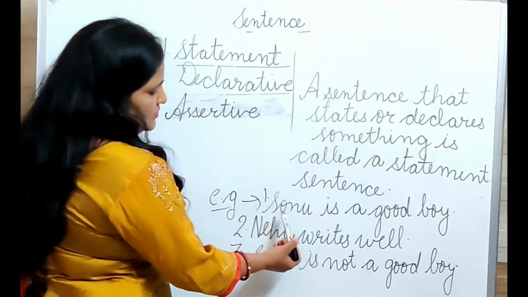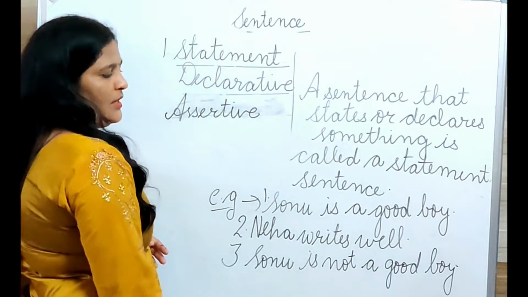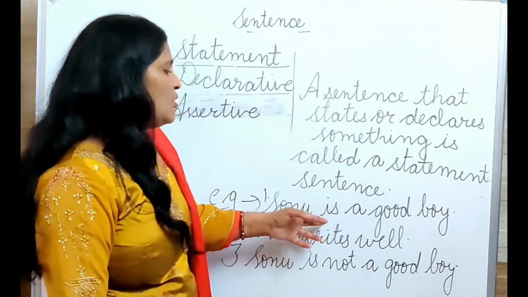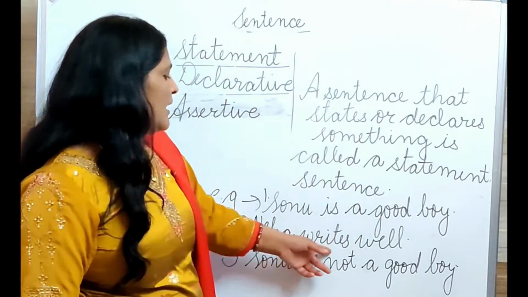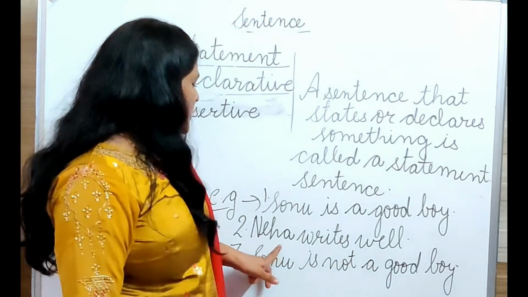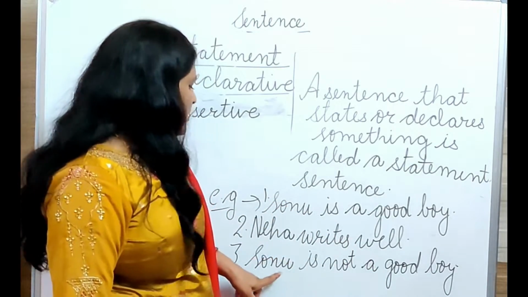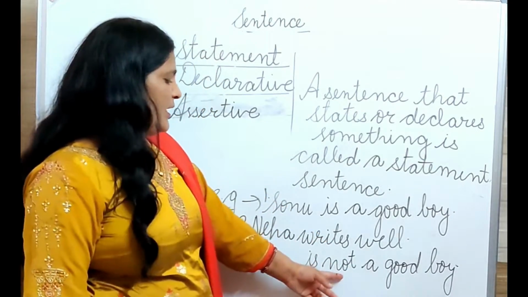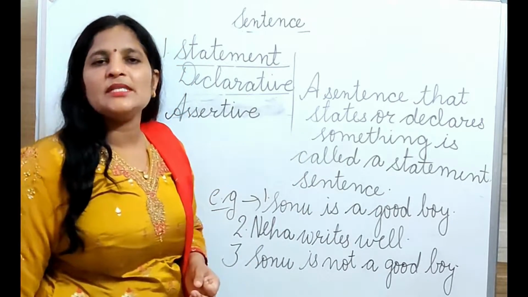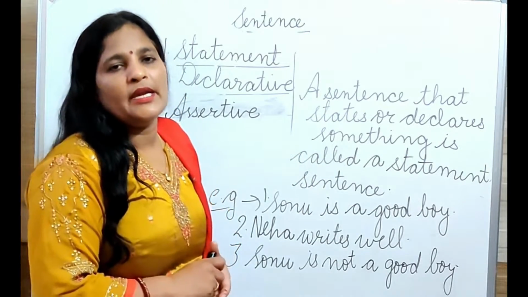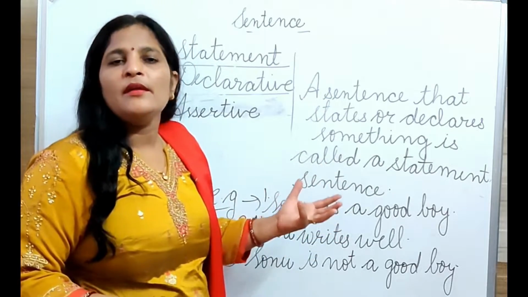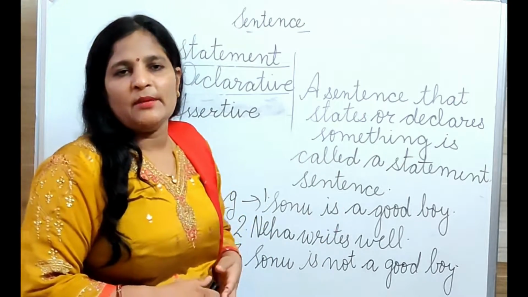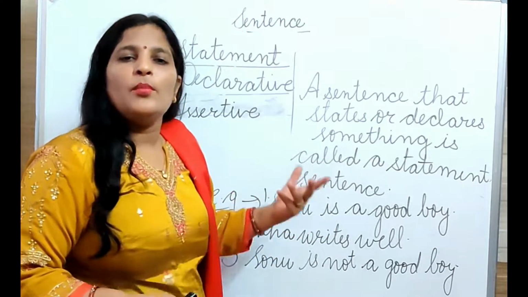See the examples, beta. Sonu is a good boy. Here this is a statement sentence because I am giving the statement that Sonu is a good boy. Neha writes well. So here this is also a statement sentence. Sonu is not a good boy. Here you can see that not. We have written here not. So statement sentences, beta, could be negative or positive. In other words, we can give the statements in a negative way or a positive way.